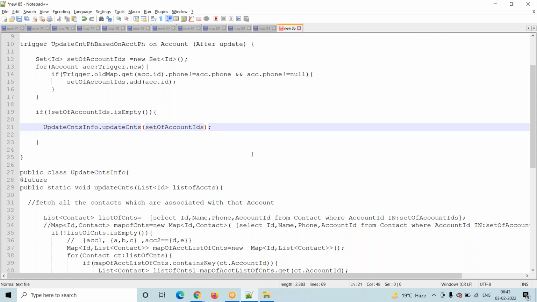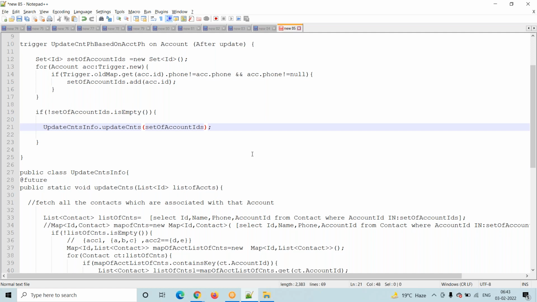In the previous session, we moved the same code into a sequence process, that is nothing but batchable interface. Why did we move into the batchable interface? So we thought record count is more. Suppose 2000 contact records are there, 5000 contact records are there. Then the best solution and the only solution is batchable interface.